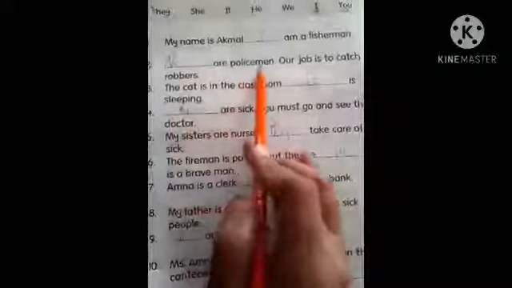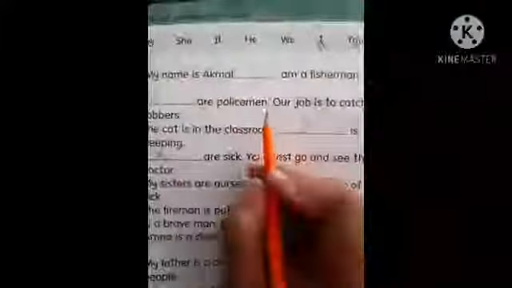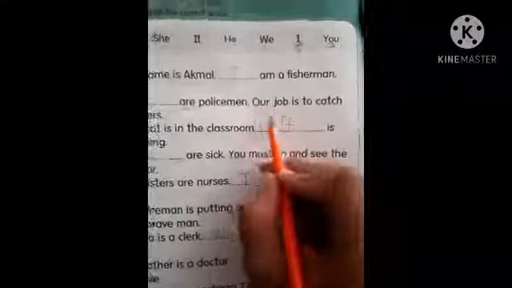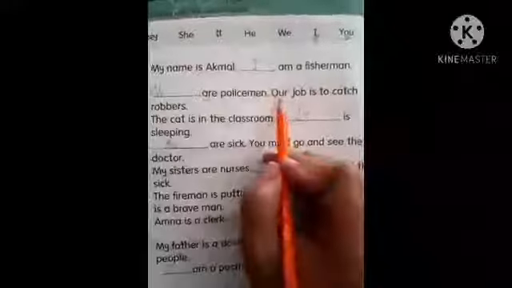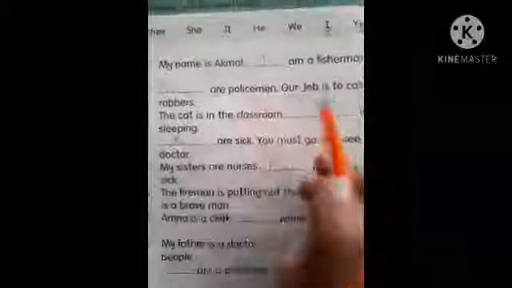Dash are policemen. R is presenting that here we have more than one person. Let's continue reading. Our job is to catch robbers. Our means they are talking about themselves. And whenever anyone or more than one person talk about themselves, we will use word we. We will use pronoun we. We are policemen. Our job is to catch robbers.